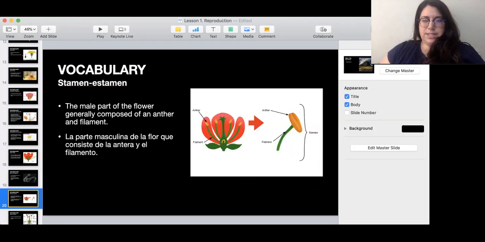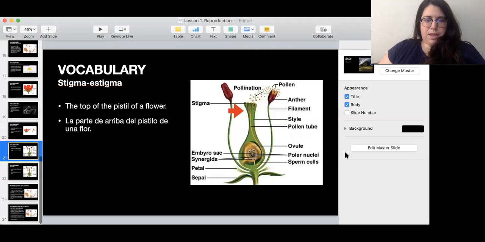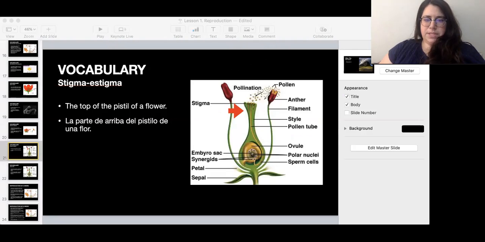Stamen, okay, so the stamen would be the male part of a flower. It's all of this. It's made of the anther and the filament. Okay, I'm gonna erase that. And then stigma. Okay, so when we're talking about the female part, it's the top of the pistil of a flower. So these here would be the stigma.